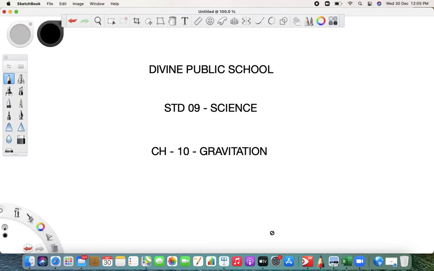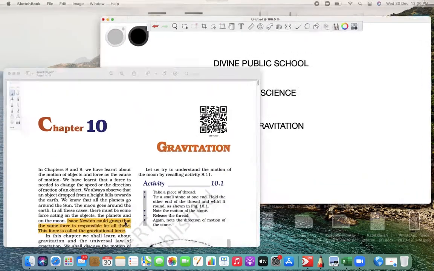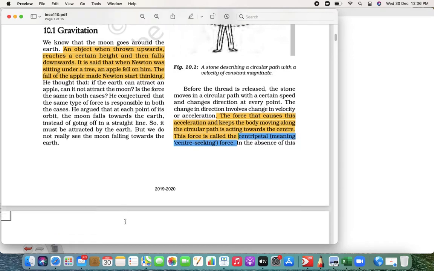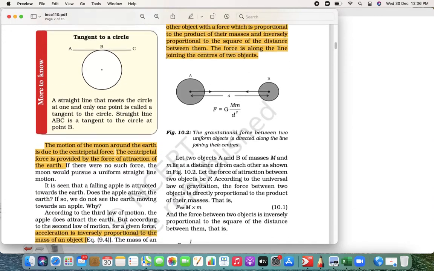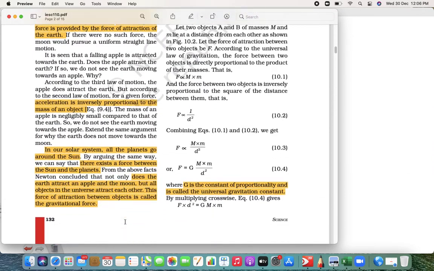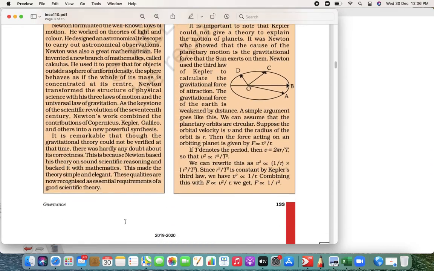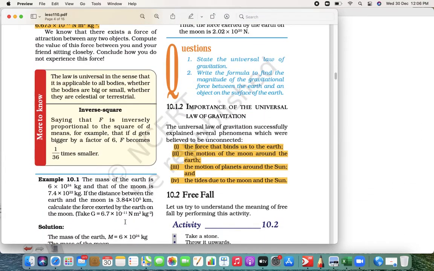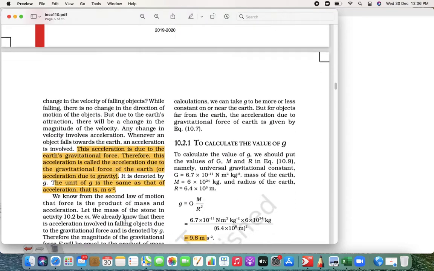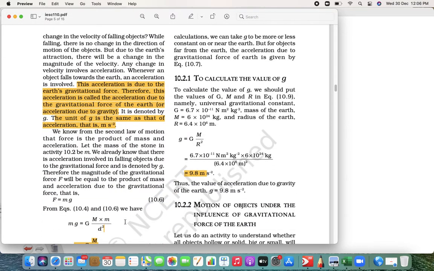I am your science teacher. We are learning chapter 10, gravitation. Last time in gravitation, we saw the universal law of gravitation. Then we saw the importance of the universal law of gravitation. Next, we saw free fall.